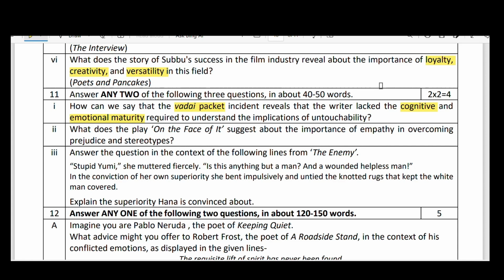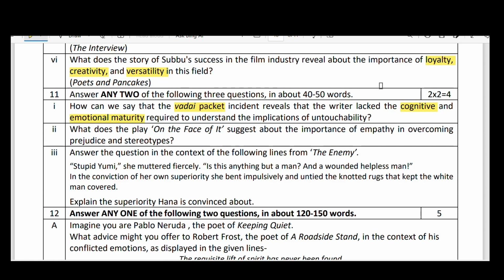Here, when she had seen that Vadai packet, an elderly man of her community carrying the Vadai packet with the help of a string, just a thread, she was laughing, and the same was informed to her brother, but her brother told her that it is not a funny thing, it's untouchability. So by this situation you can understand that the cognitive and emotional maturity required for that age is not fully developed at that age.